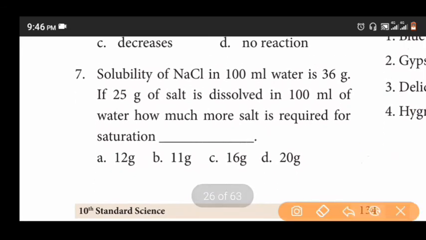Seventh question. Solubility of NaCl in 100 ml water is 36 gram. If 25 gram of salt is dissolved in 100 ml of water, how much more salt is required for saturation? Options are 12 gram, 11 gram, 16 gram, 20 gram. The answer is B, 11 gram.